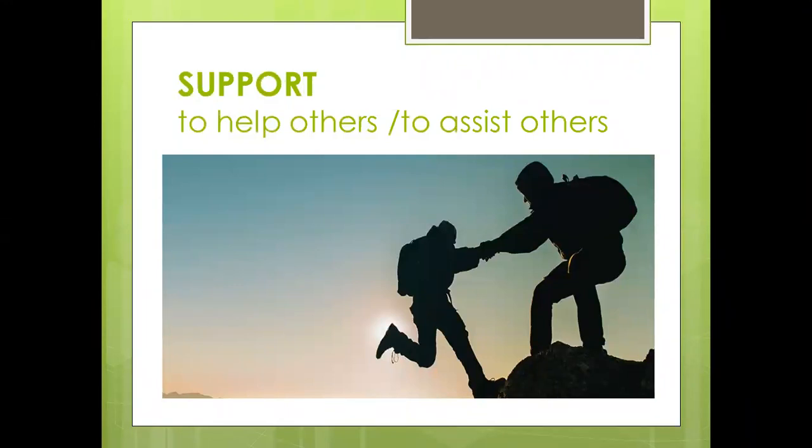Support means simply to help each other, to assist them, the same as encourage, to support them. Like we see here in the picture, the man is supporting the other man and not letting him fall down. And that's how we support each other. We do not want the other person to fall or to hurt themselves, or in a test, we do not want them to fail. We want them to understand the lesson the same as I did. So we like to support them.